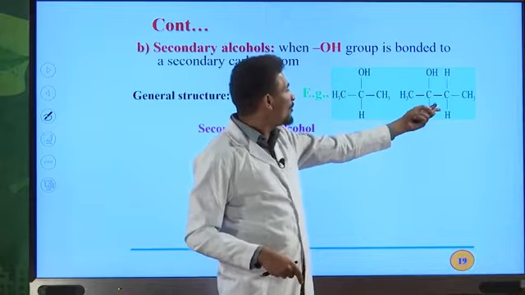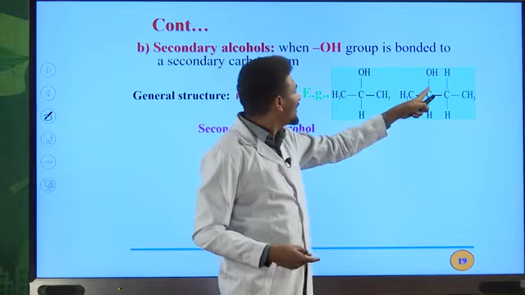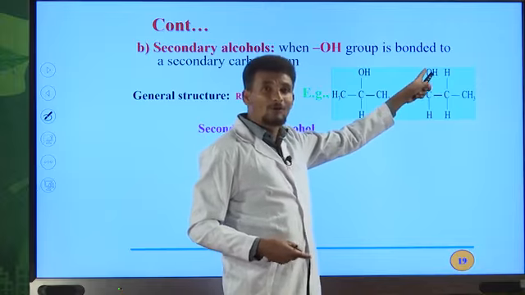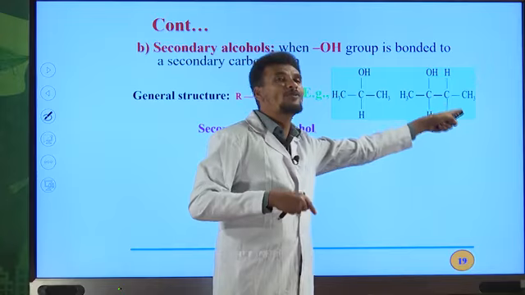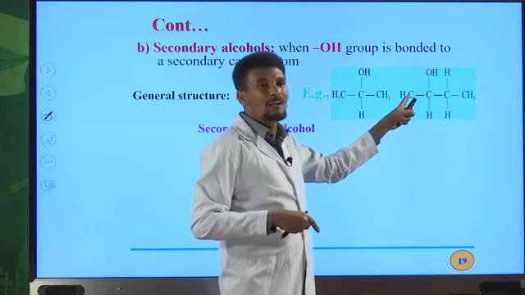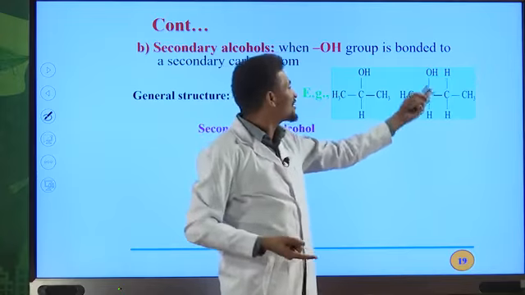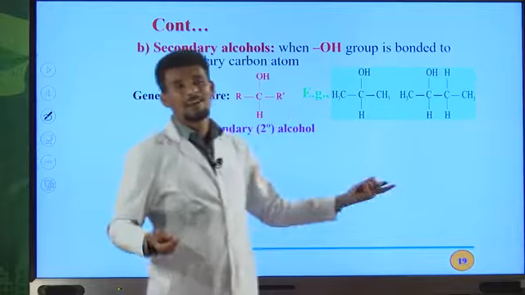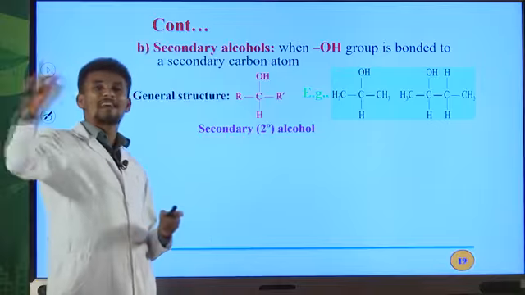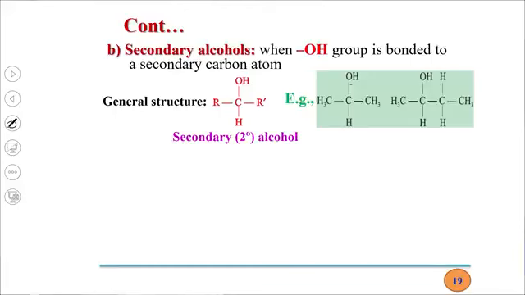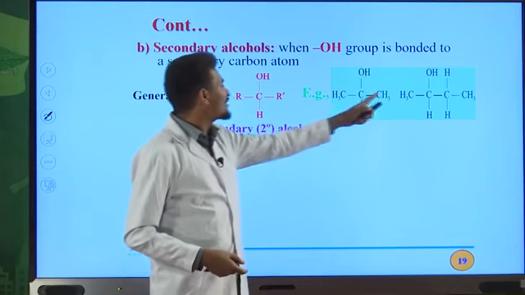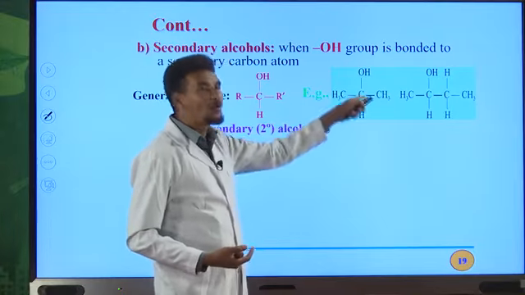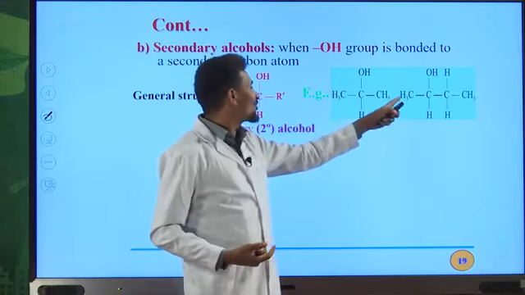Look at this organic compound. This carbon is the carbinol carbon. The carbon directly bonded to the OH group is also bonded to this carbon atom and this carbon atom, 2 carbon atoms. Therefore, this carbon atom is a secondary carbon. So, if OH is directly bonded to a secondary carbon, that alcohol is classified as a secondary alcohol. What's the name of this organic compound? 2-propanol. This is the longest continuous chain.